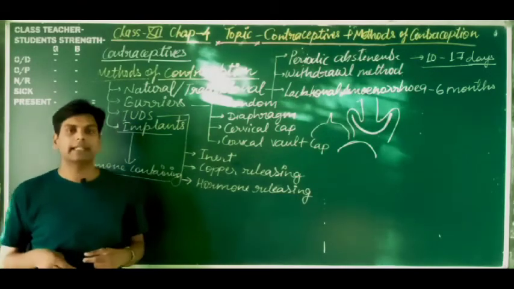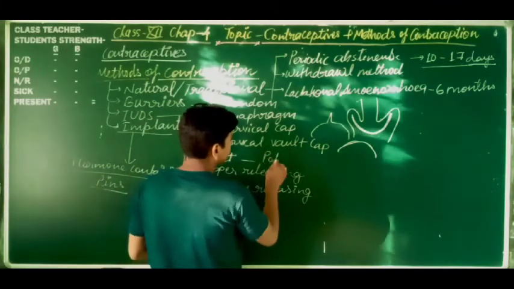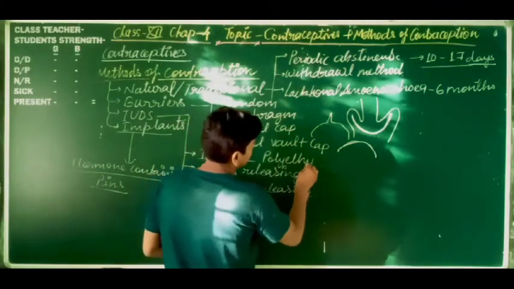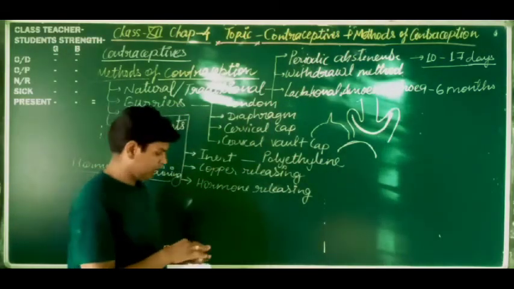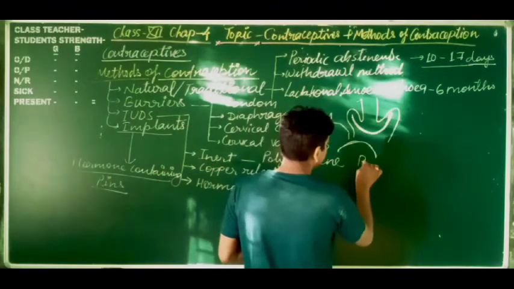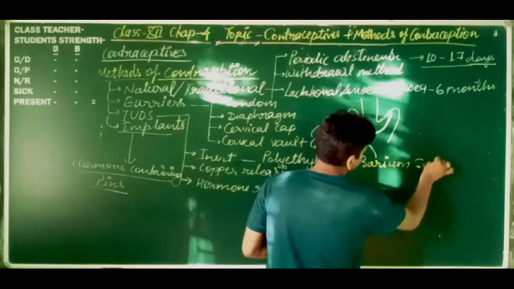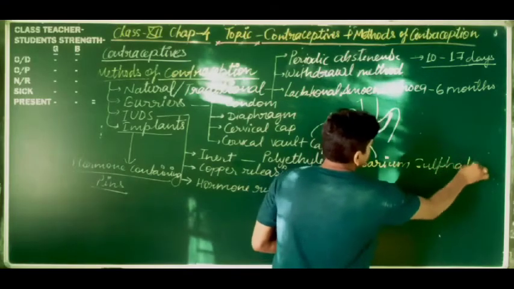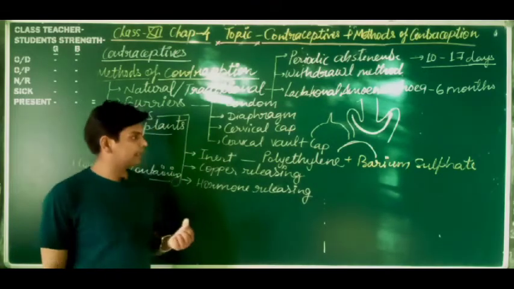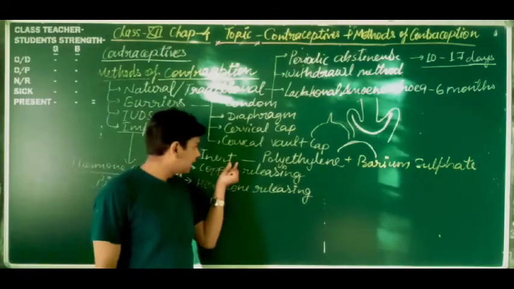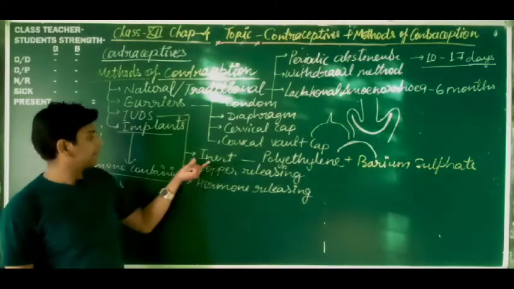Inert IUDs. What are the inert IUDs? These are polyethylene impregnated with barium sulfate. The clarification of inert IUDs is not more, but how do inert IUDs prevent unwanted pregnancy, dear students?